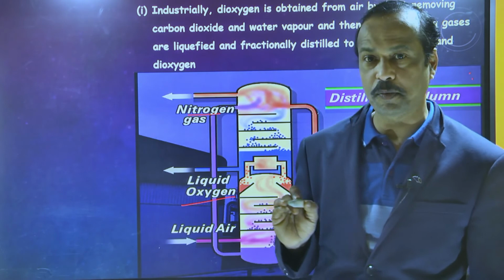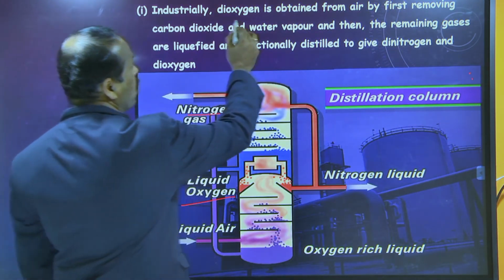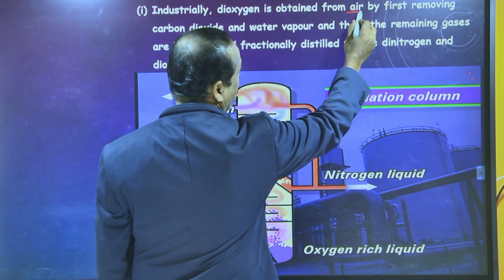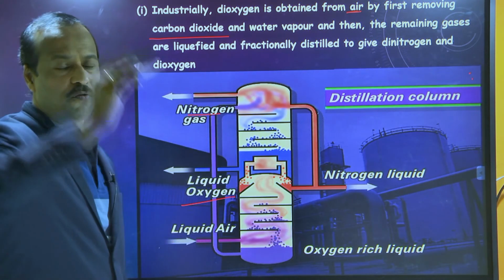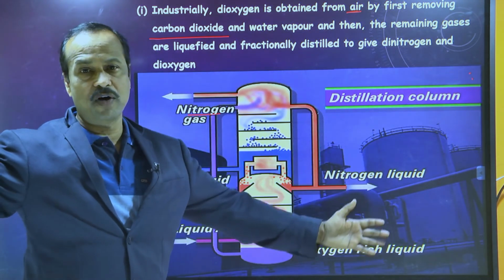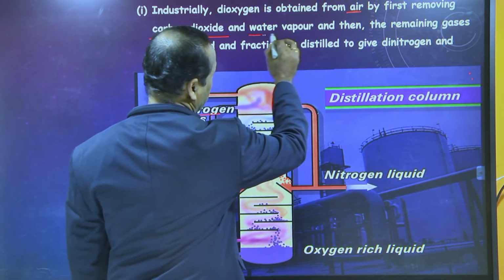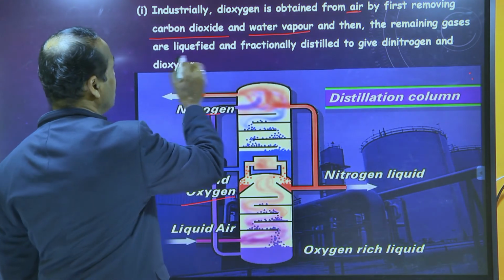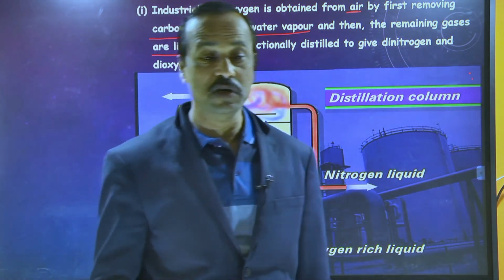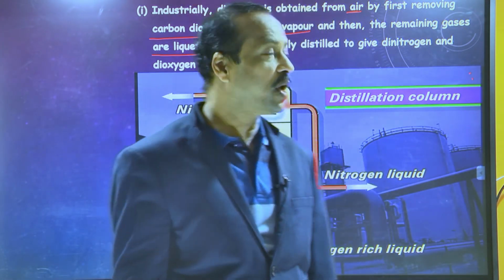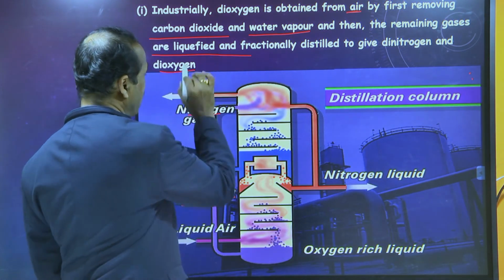Industrially, dioxygen is obtained from air by first removing carbon dioxide, then water vapor. Then the remaining gases are liquefied, which means these gases are converted into liquid, and fractionally distilled to give dinitrogen and dioxygen.